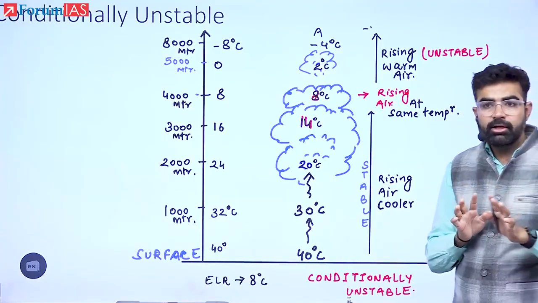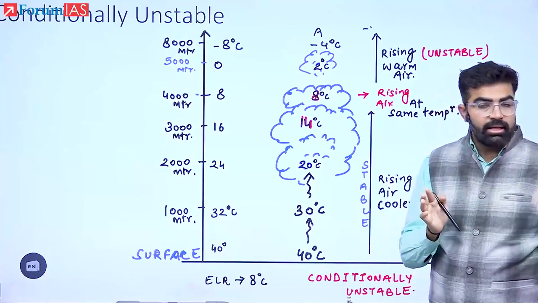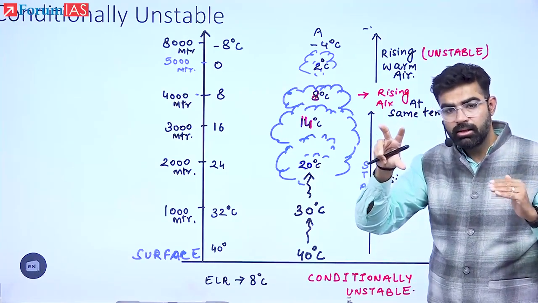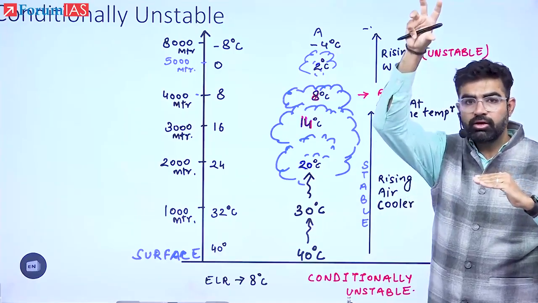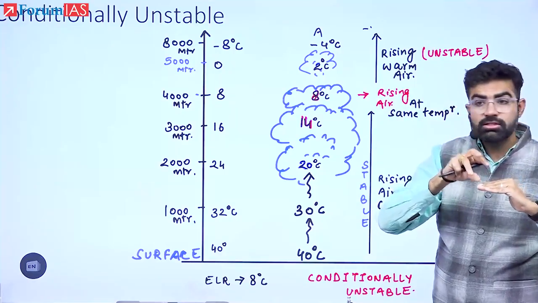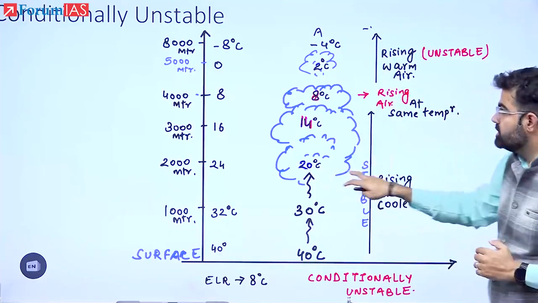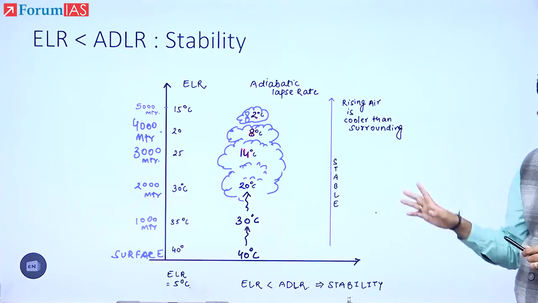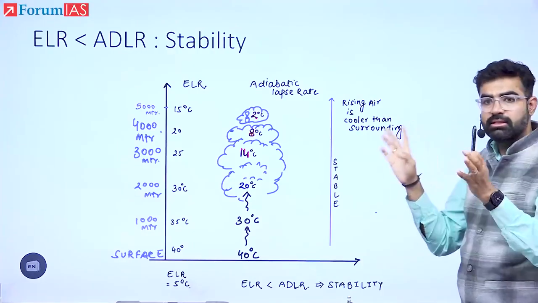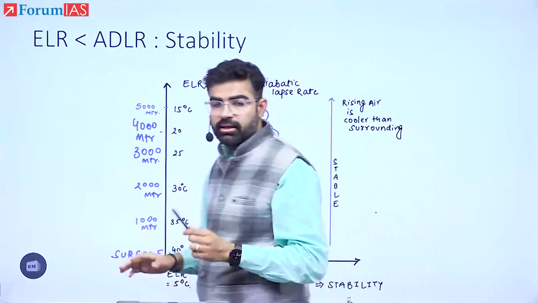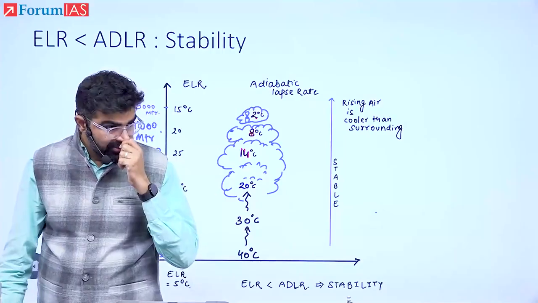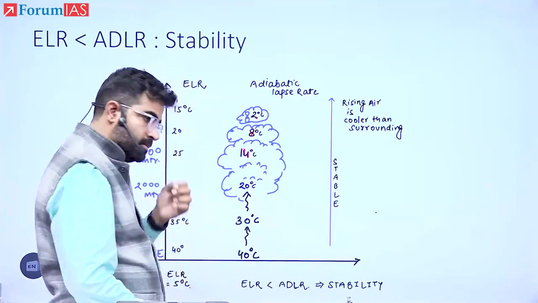The only principle that you will keep in mind: if the surrounding air is colder and the air which has been uplifted is warmer, then automatically it will go up. And it will cause what? It will cause instability. Just these 3 diagrams and this concept is over. समझ में आया? This is, however, not generally asked. It is the optional area, but still I have discussed it in the rare case it is asked, this is the answer. Done? Now we are...